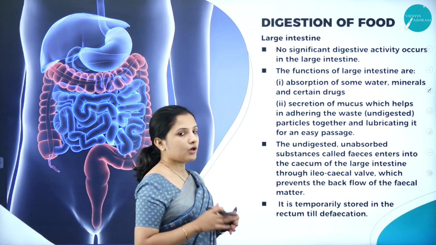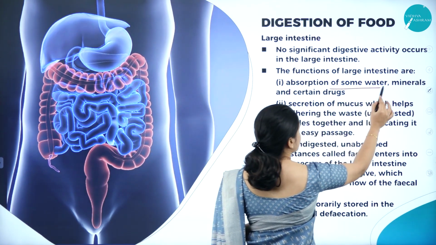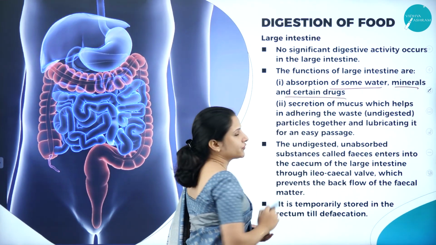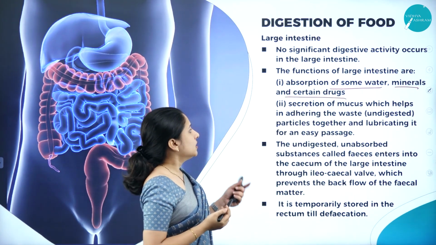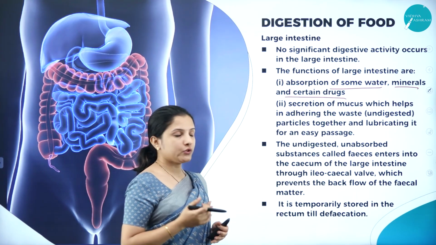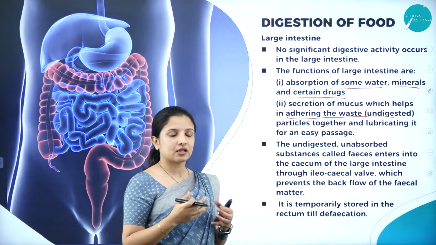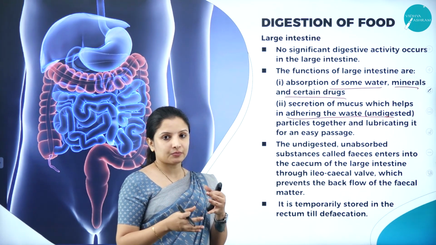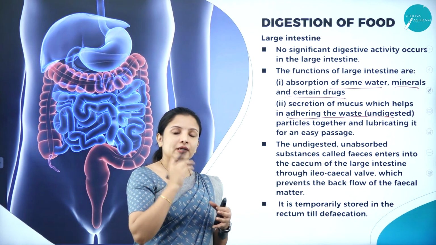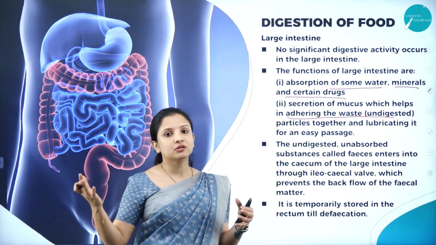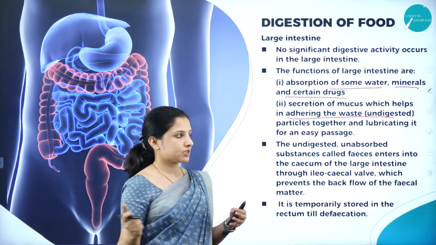So the functions are, it absorbs some water, minerals and certain drugs. So that is the function. Next is, it helps in secretion of mucus, which helps in adhering the waste, that is the undigested particle. It helps in keeping the undigested particle moist, so that the undigested particle can neatly pass through the large intestine and leave the large intestine.